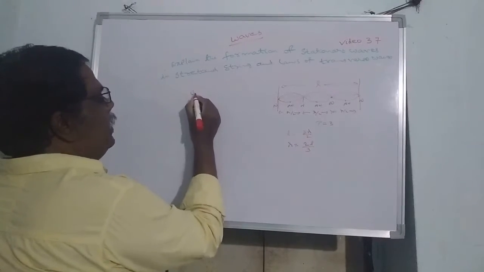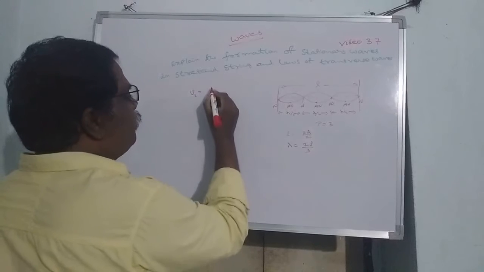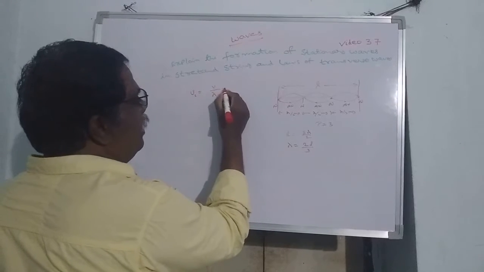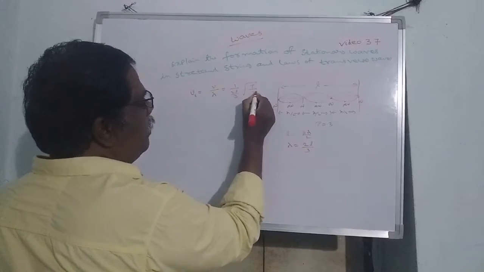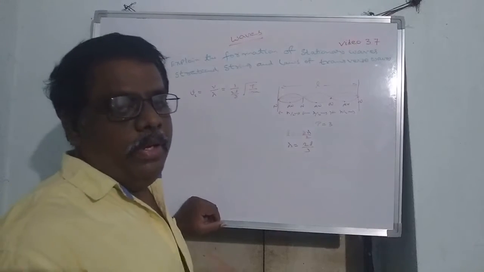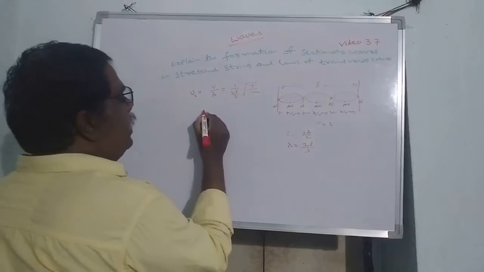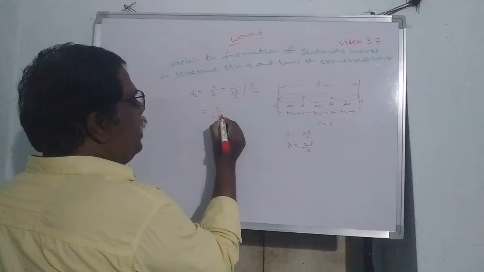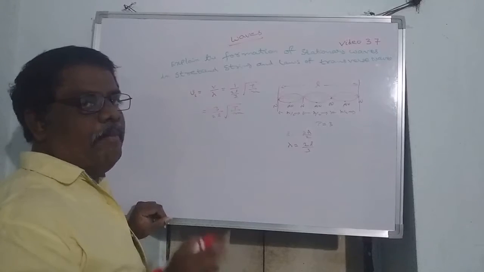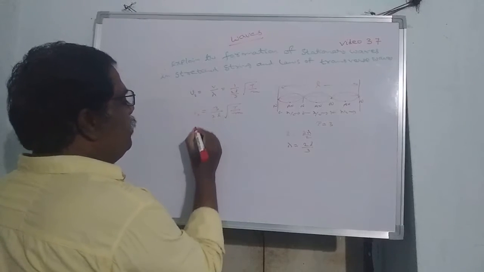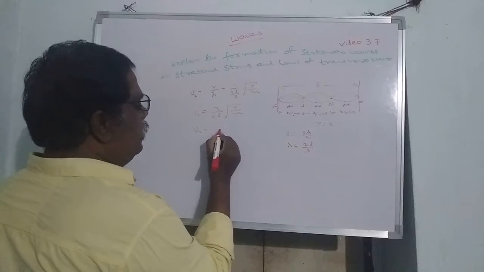Then the next case, mu2, second overtone or third harmonic, is V by lambda. Lambda value will be 2L by 3. V value will be root T by M, the velocity of a transverse wave in a stretched string, that is root over T by M. Then this equation becomes 3 by 2L root T by M. So here P value will be 3. Number of segments are 3. So this will be mu2. Mu2 is equal to 1 by 2L root T by M is mu. So it becomes 3 mu.